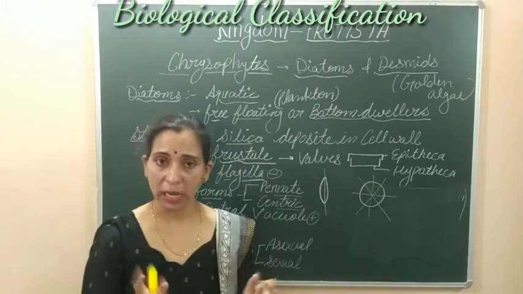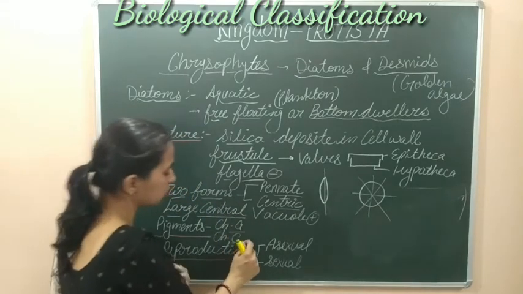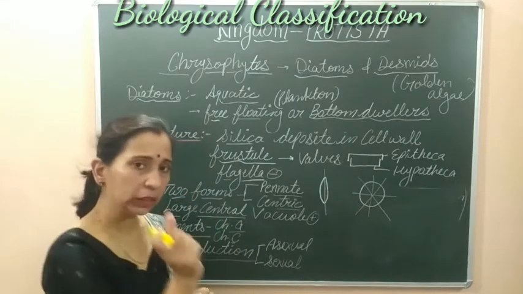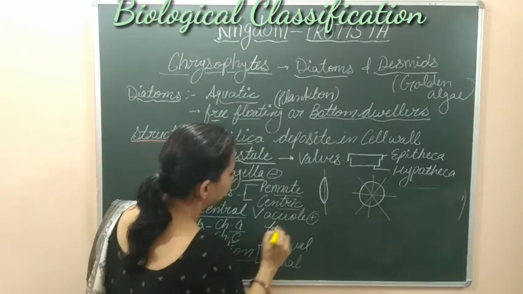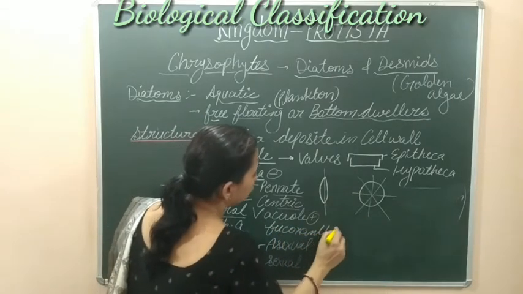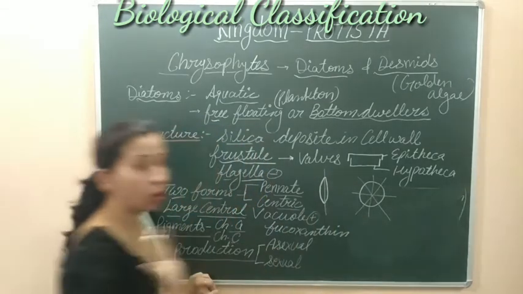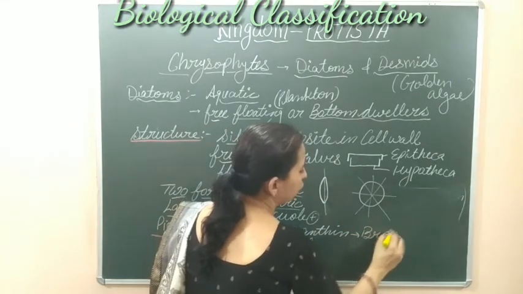Besides chlorophyll A and chlorophyll C, they have another pigment also, fucoxanthin, which gives them brown color. This fucoxanthin is responsible for providing them brown color.